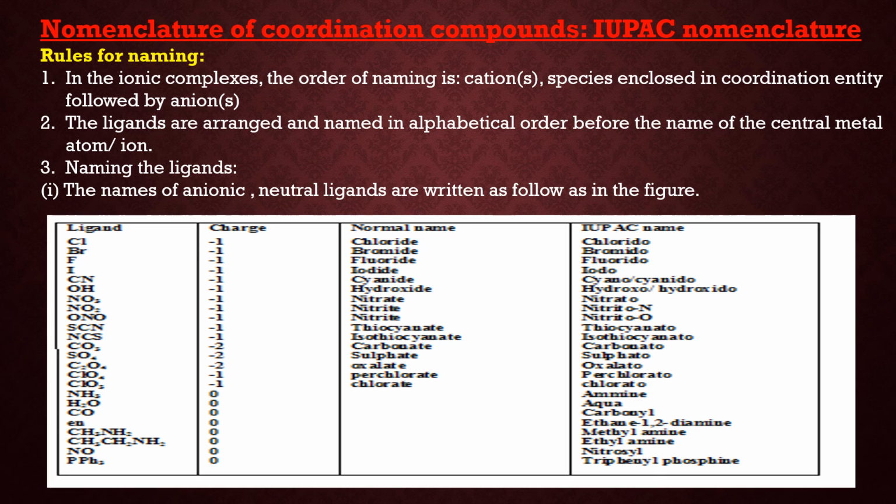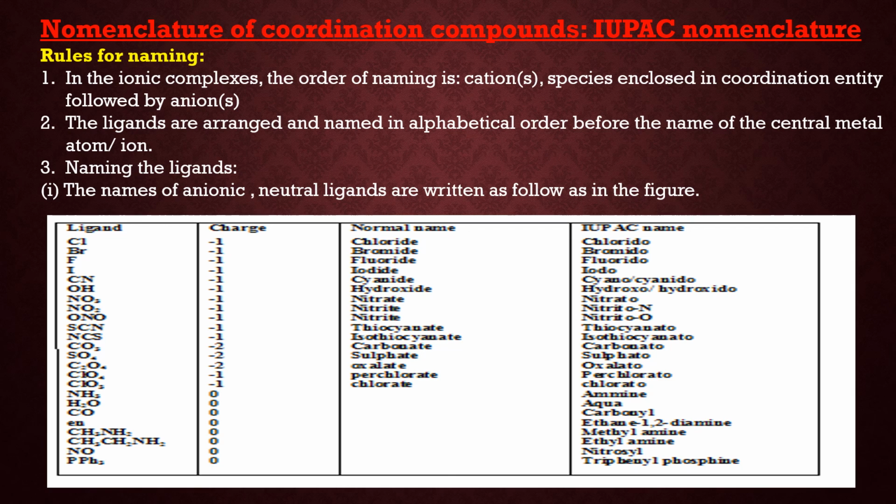Now next is IUPAC nomenclature of coordination compounds. Now there are some rules for the naming. The first rule is, in the ionic complex, the order of naming is cation if present, that is ionization sphere, then species enclosed in the coordination entity, followed by the anions. Now the second is the ligands are arranged and named in alphabetic order before the name of the central metal atom or ion. For example, if ammine and chlorido both are present, then ammine comes first as A comes first in the alphabetic order.